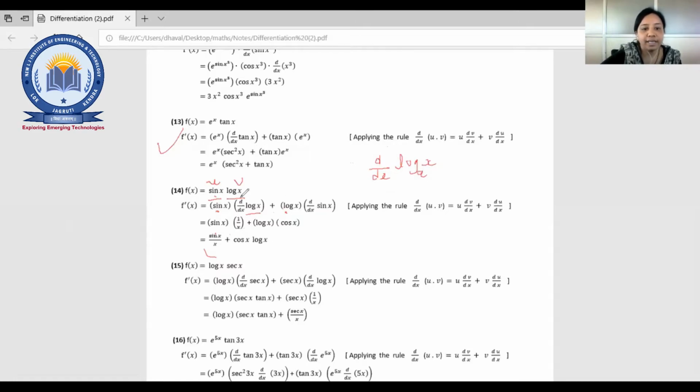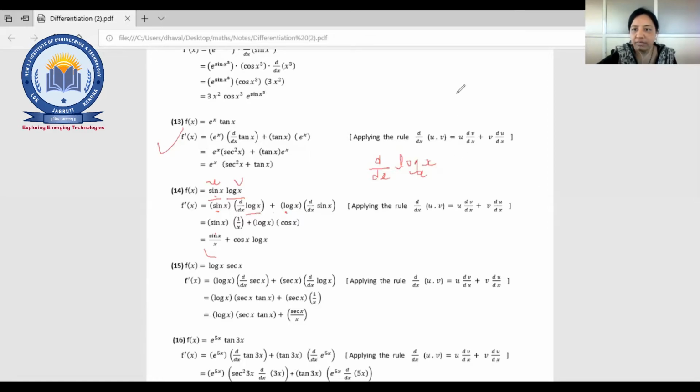For base e, right, here base e, it's 1 by x. So log x base a. How you are going to solve this example? Yeah, the answer will be correct when it is 1 by x log a.